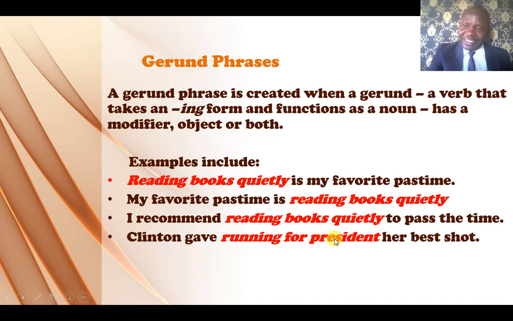So it's a gerund phrase. What's its function? Let's identify the function together. Clinton gave. What did Clinton give? Clinton is the subject. Gave is the verb. What did Clinton give? A best shot. To what? To running for president. So this is the direct object of this verb gave, and this is the indirect object of the verb. So running for president is the indirect object.